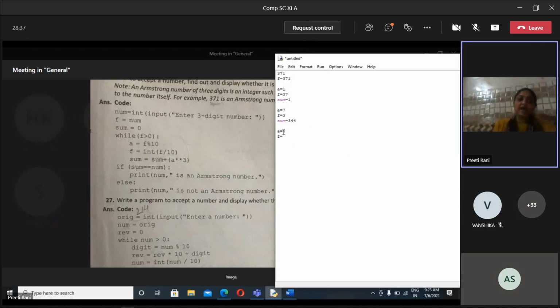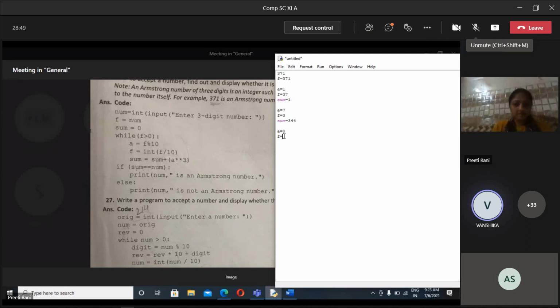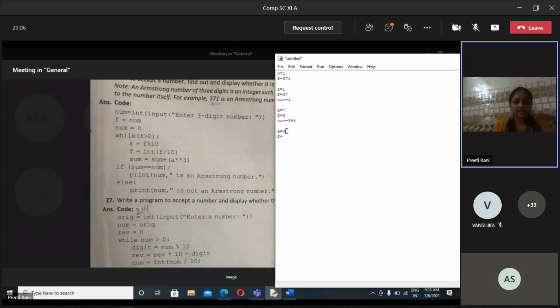You tell me. I want to know about the difference between these two: what will be the value of A and what will be the value of F? Let me know about it. It will not calculate the decimal value because we are getting the remainder only. If you divide 3 by 10, are you getting my point? I am asking only what the remainder will be. Exactly. And F? 0.